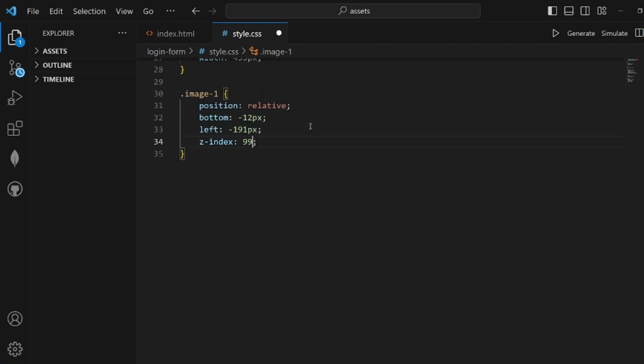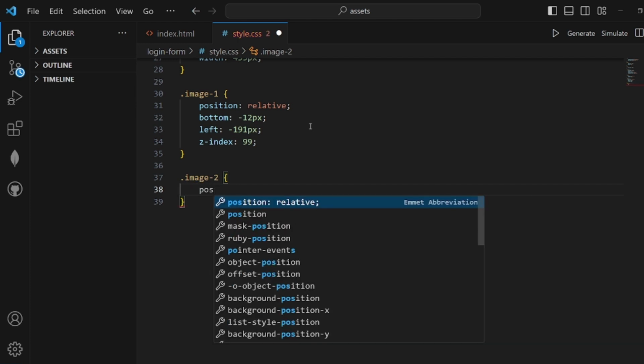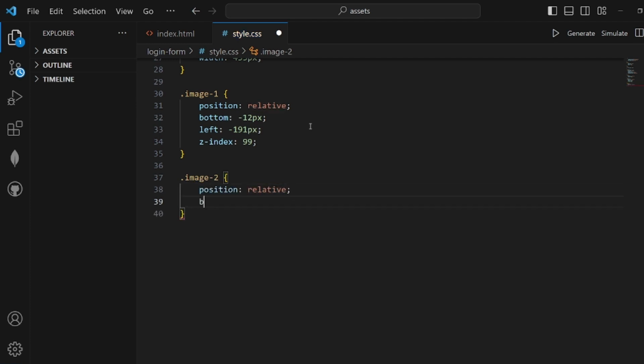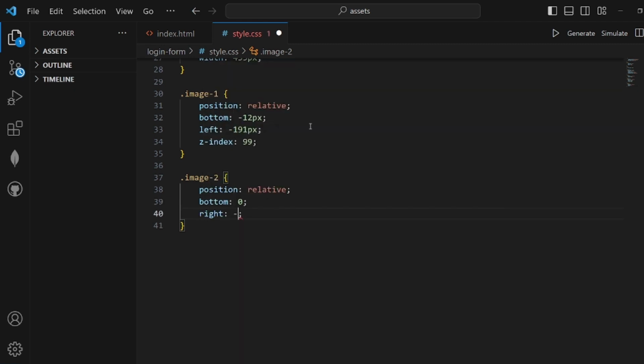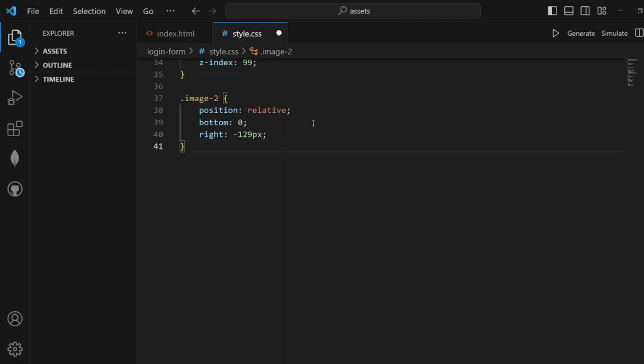Okay, and let's go and select image 2. Okay, should do almost the same things but with different numbers. Image 2 should be 0 from bottom and minus 129 pixels from right. Okay, after images we have our form. Let's select our form like this and style it.